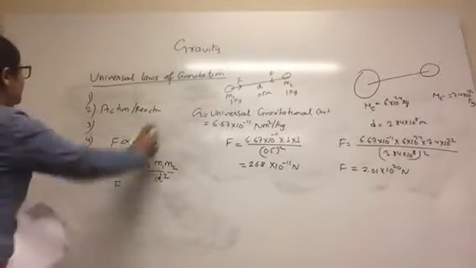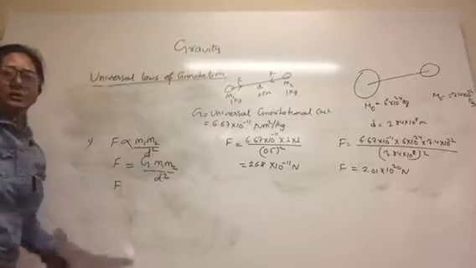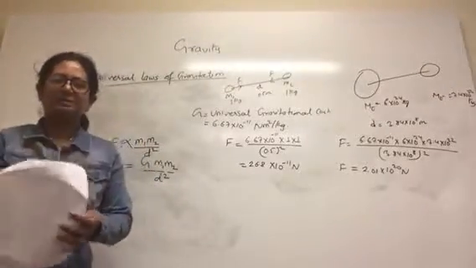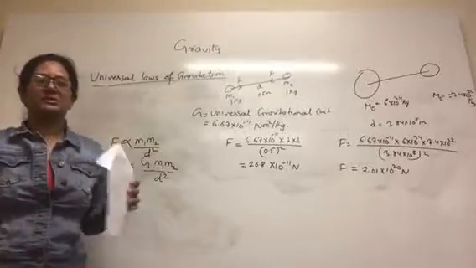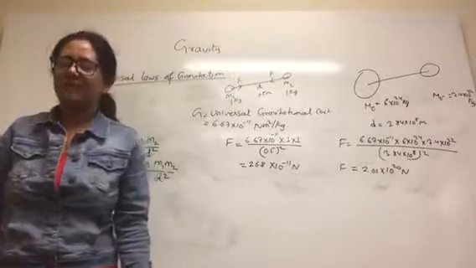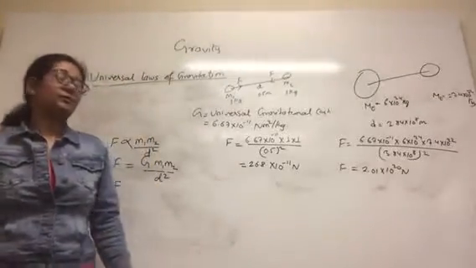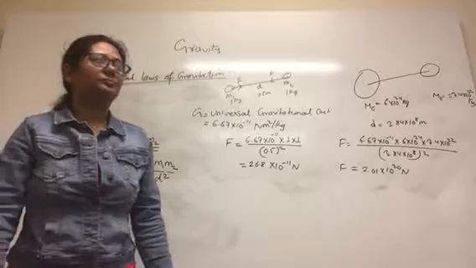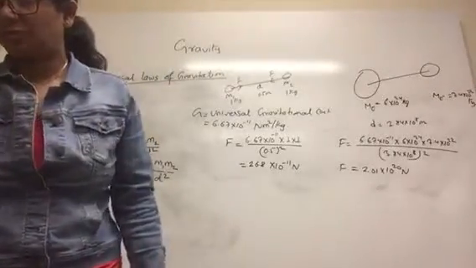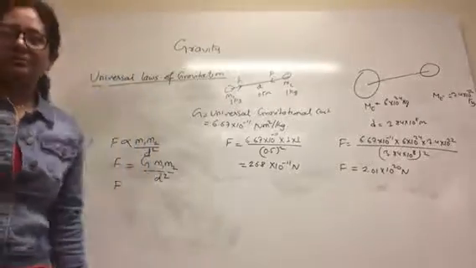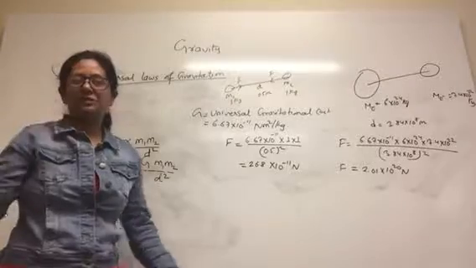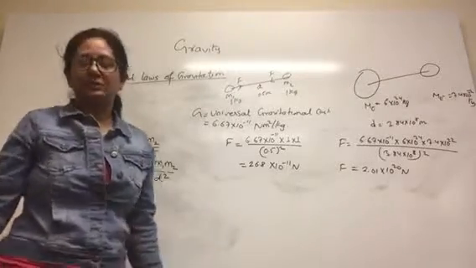Now, on this gravitational force of attraction, if any one of them is Earth, that means the force with which Earth pulls anybody towards itself is called gravity, or the force of gravity. So all the bodies are attracted towards Earth by a certain amount of force, and that force is called gravity, or simply the force of gravity.